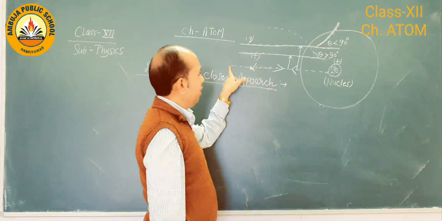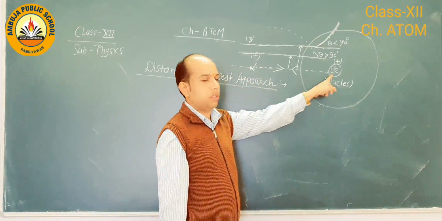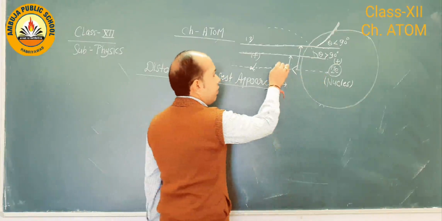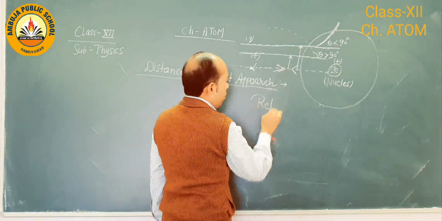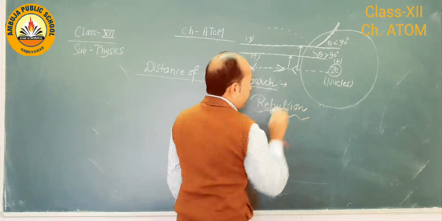When an alpha particle strikes the nucleus in a head-on collision, that means at the central part, then in this situation it reverts back because of repulsion. Okay, so this is the major point.